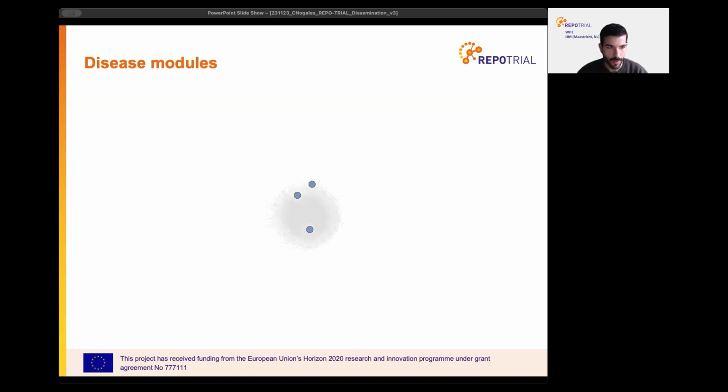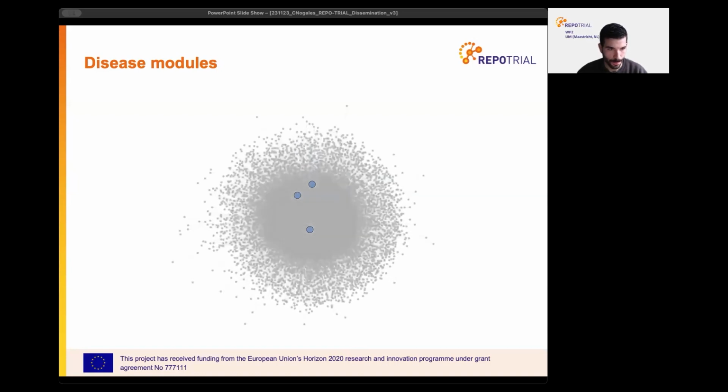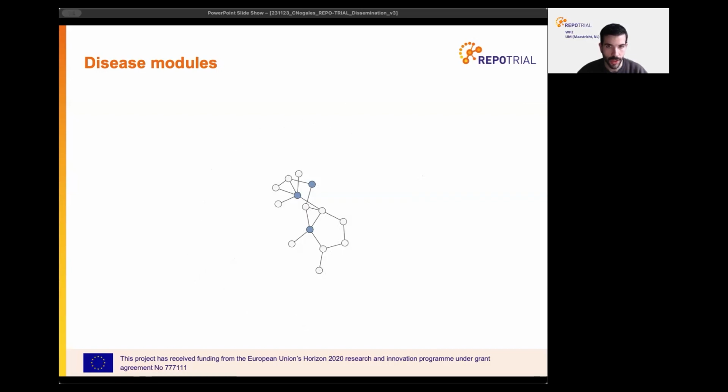They are then mapped to the human protein-protein interactome, where we explore their neighborhood, eventually extracting the disease module and disease mechanism.